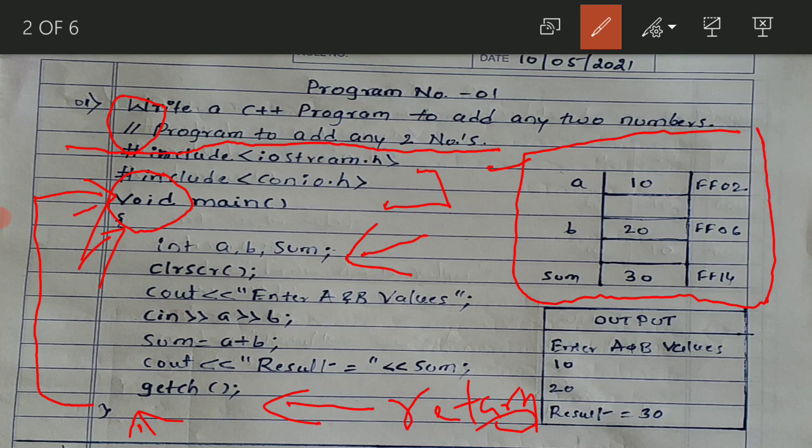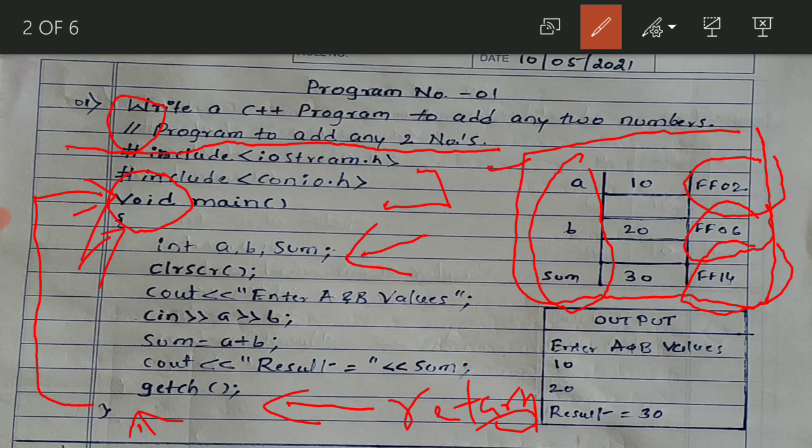Imagine this is a memory. When we reserve a, b and sum, in some memory locations, FF02, FF06, FF14, like that I have taken. It can be any numbers for memory address. I have just taken imaginary 4 digit ones.